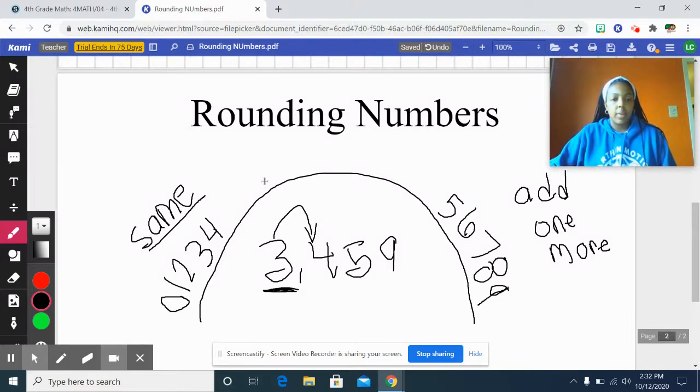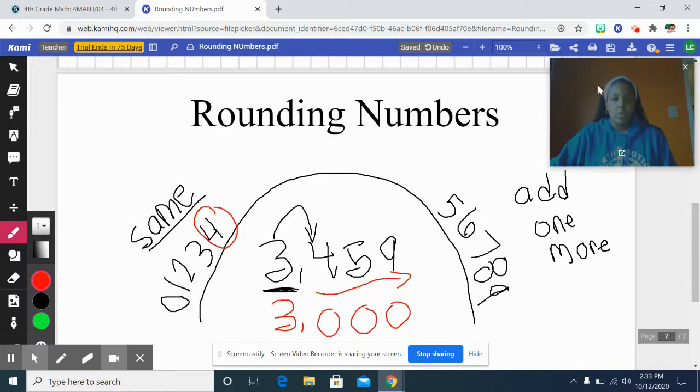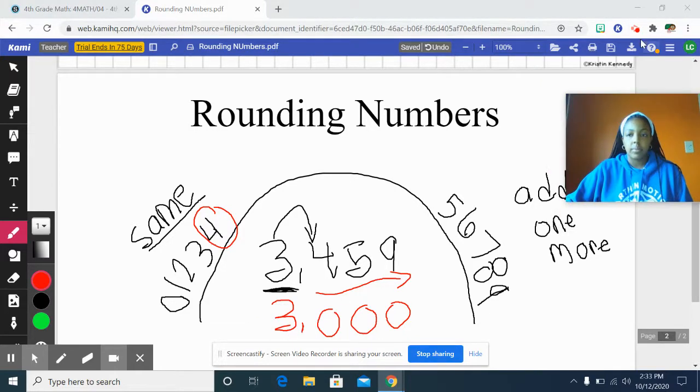So we need to find the number 4 on our rounding roller coaster. He is going to tell this 3 what to do. So the 4 is here, and the rule is the number is going to stay the same. So that means this number 3 in the thousands place is going to stay a 3, and all the numbers to the right are going to turn into a 0. So the 4 turns into a 0, the 5 turns into a 0, and then 9 turns into a 0. So if I wanted to round 3,459 to the nearest thousands place, I would get 3,000.